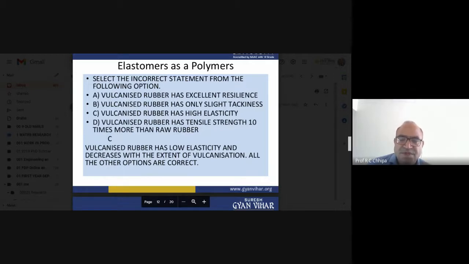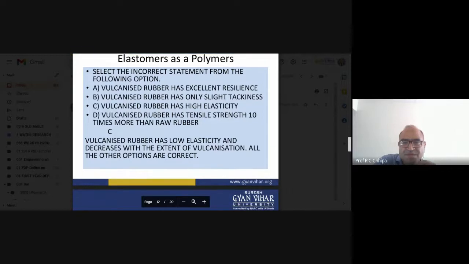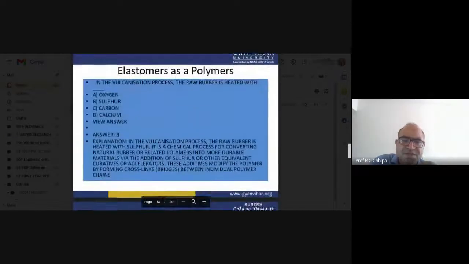That's why for big transportation, big vehicles, definitely vulcanized rubber is used. Vulcanized rubber has a low elasticity that decreases with the extent of vulcanization. All of these are the concern of the vulcanization of rubber.